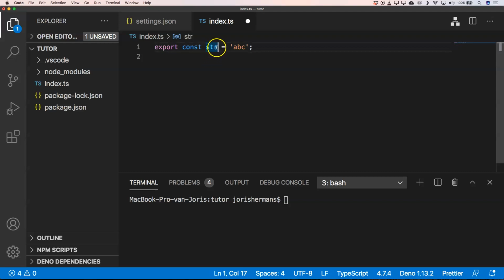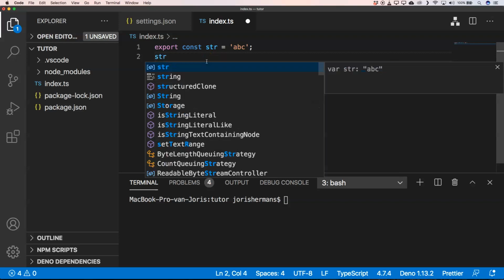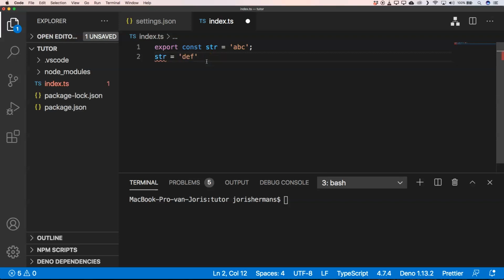a string. When you try to change it, you will see here that it's not happy with that because it's a const. I'm going to change it to string again. Now it's a string, right? If I change it to this, you see here that it's not happy with that. But I can say, hey, I want to have ABC here. It's not going to be happy with that. I change it to ABC and it's okay.